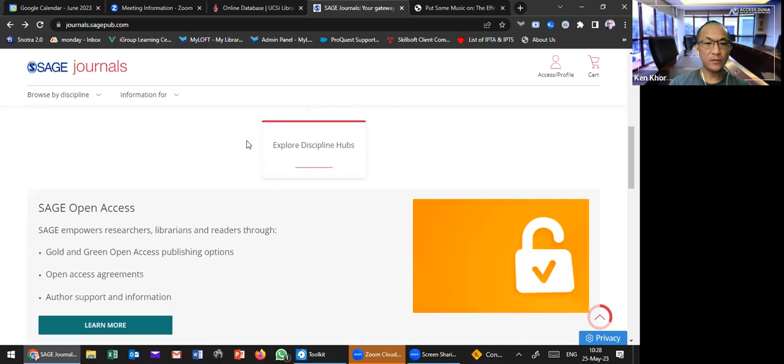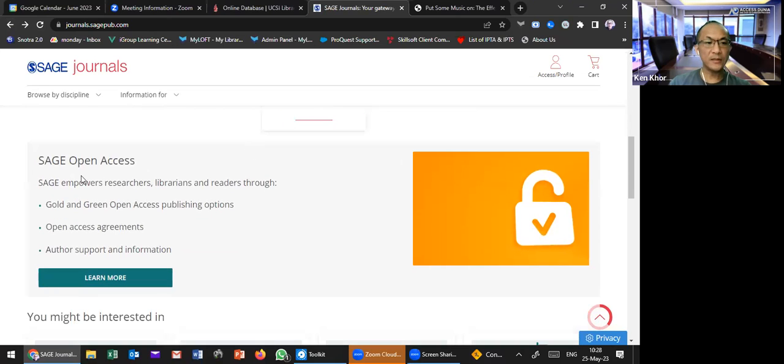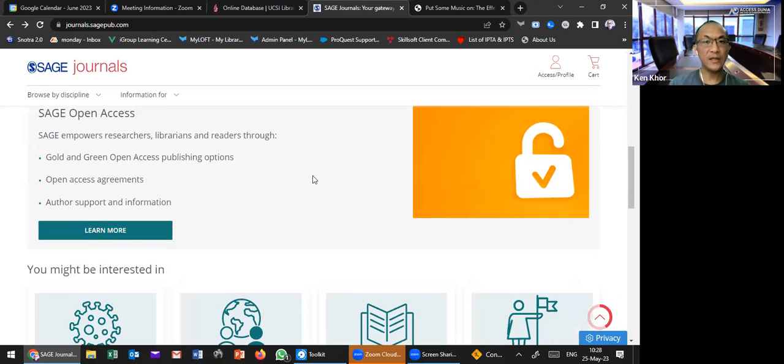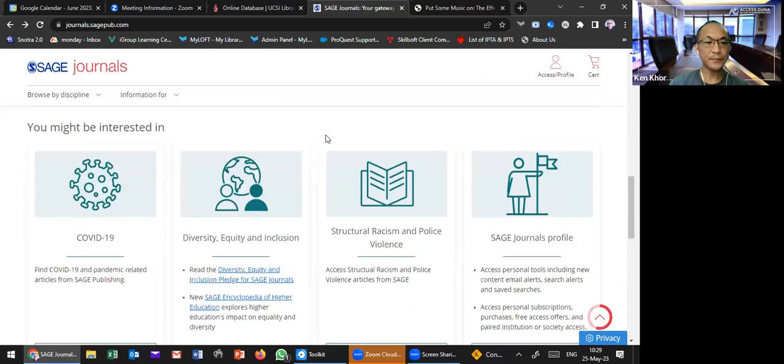And then we go back to this homepage again. So this is the open access that I mentioned just now. For some authors, if you really want to publish your article in the open access model, then you can learn more from here. For the open access model, you need to pay, and normally authors have funding from a sponsor or from the university. Usually you get a funder, but some authors pay by themselves as well. So you can try this open access model.